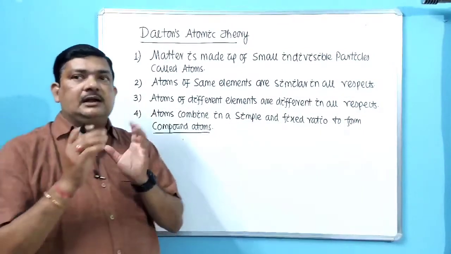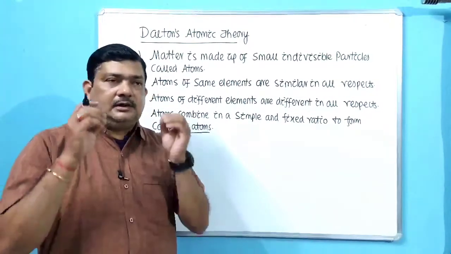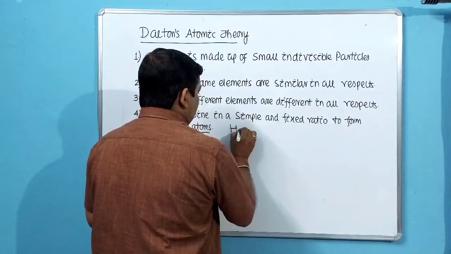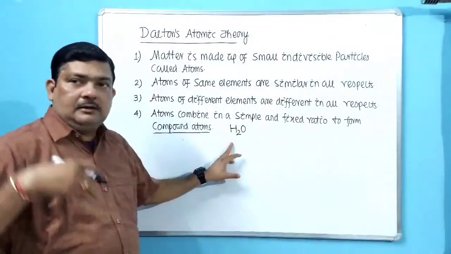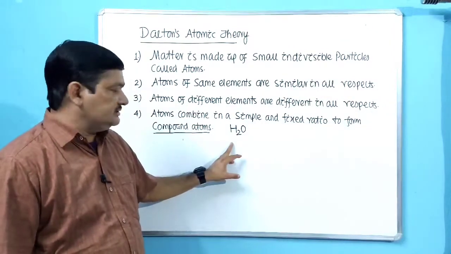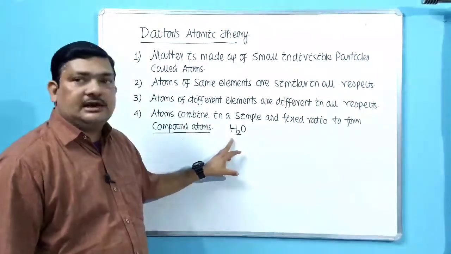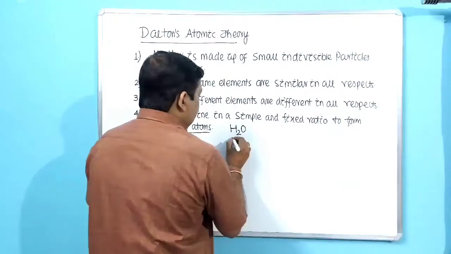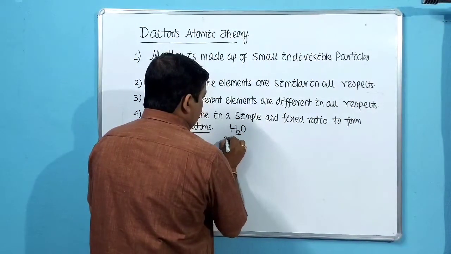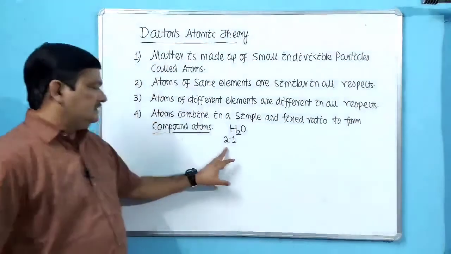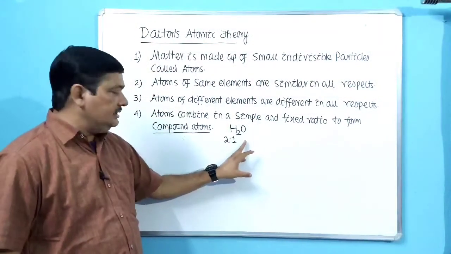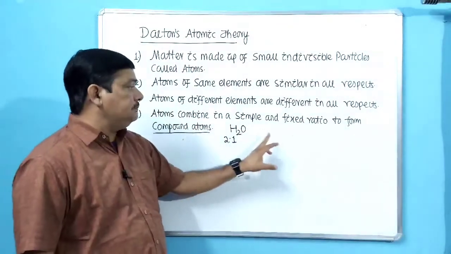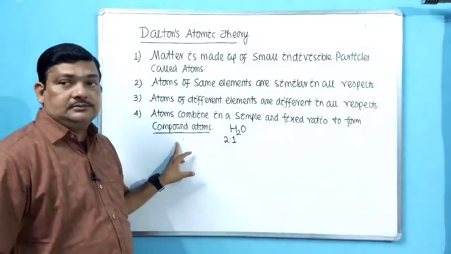For example, if hydrogen and oxygen combine, they form water. From any source, if we prepare water, what is the formula of water? H2O. He told that whatever may be the source of formation, whenever water is formed, 2 hydrogen atoms will combine with 1 atom of oxygen. So it's a simple and fixed ratio. Atoms combine in a simple and fixed ratio to form compound atoms.